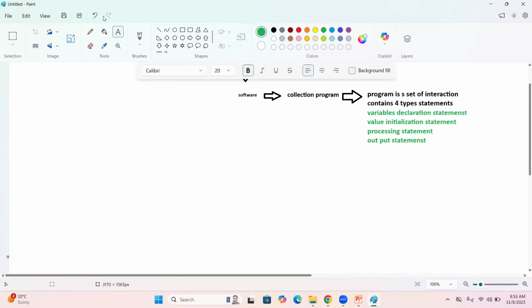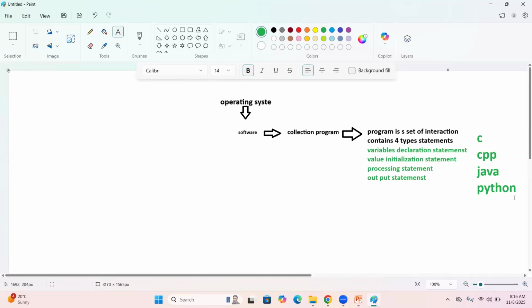To write a program, nowadays in the market we have so many programming languages. First I am going with the C programming language. The next one is C++. The next one is Java, and then Python programming language, guys. Not only these, we have so many, but first I am going to focus on C, C++, Java, and Python. We'll see what the problem is in C, CPP, Java and Python, one by one.